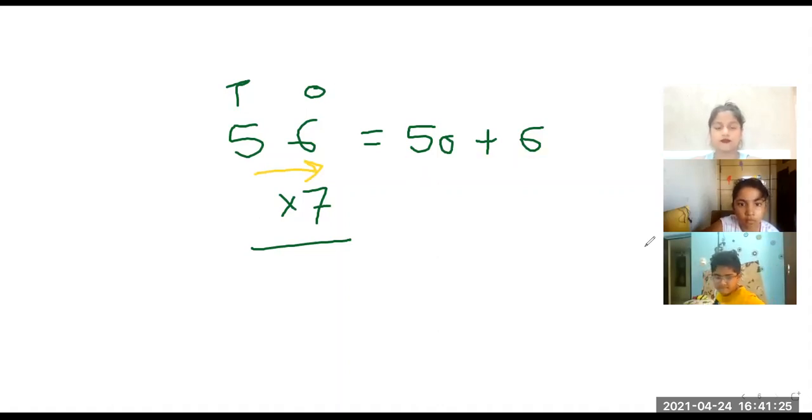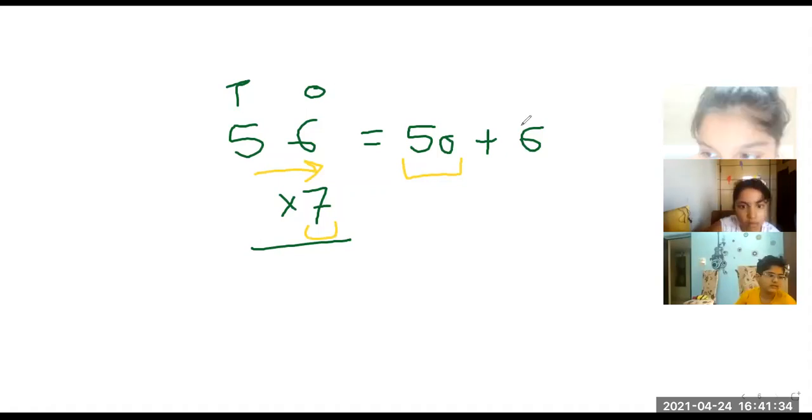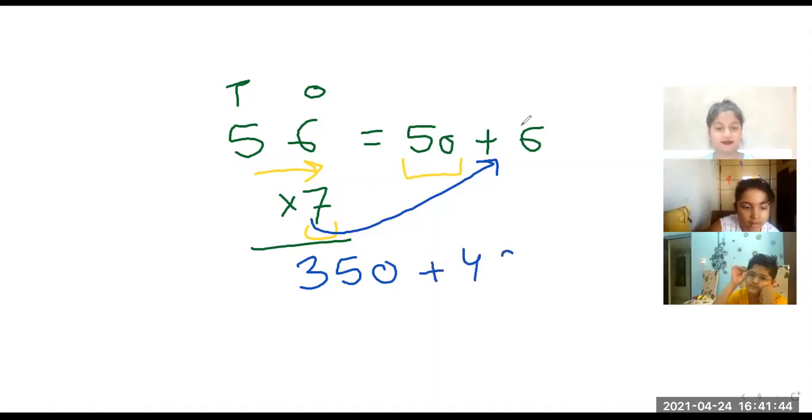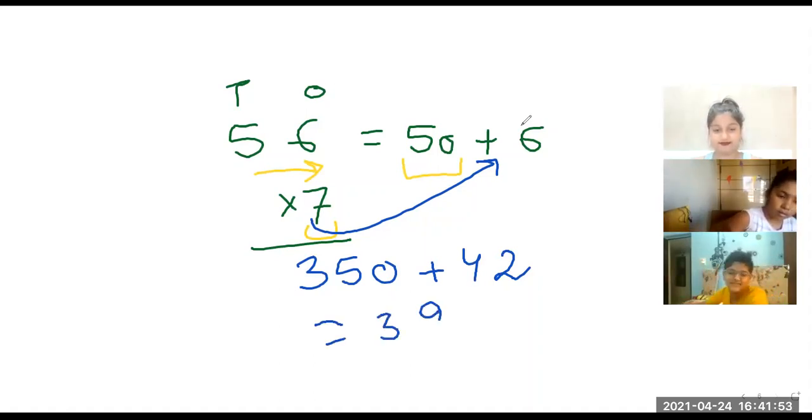50 into 7 is? Yes, 50 into 7. 350. Very good. Who has answered? Nishka. And then you have to multiply 7 sixes. Forty-two. 7 sixes are 42. And now you can add these two numbers to get your answer.